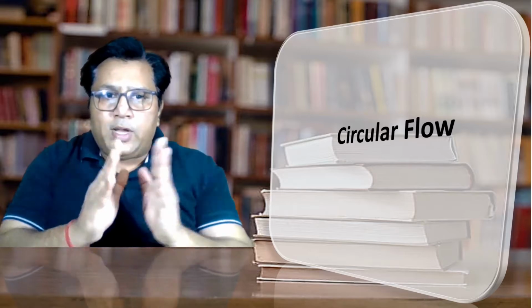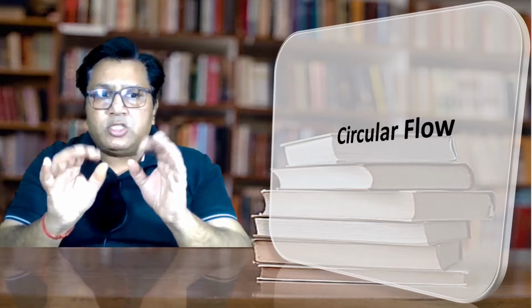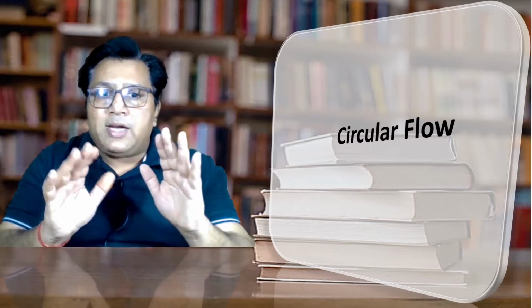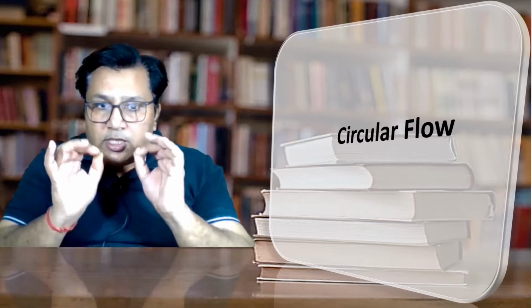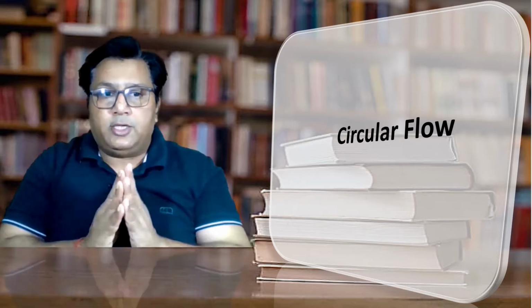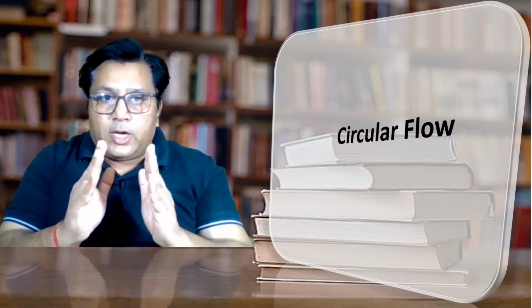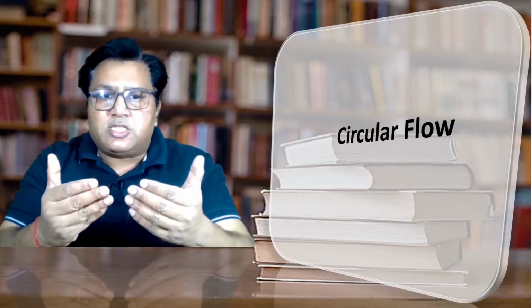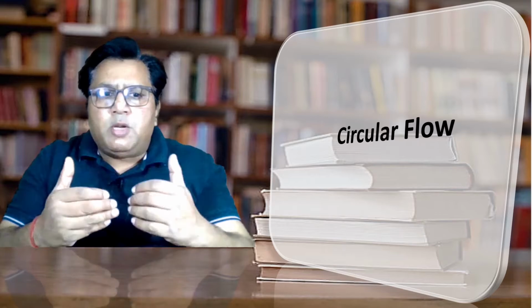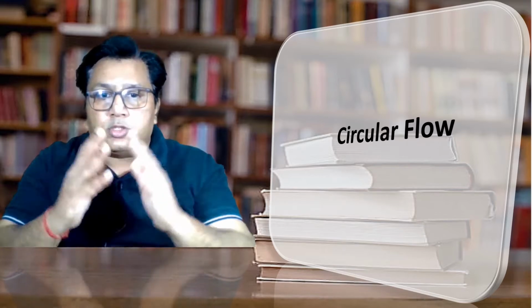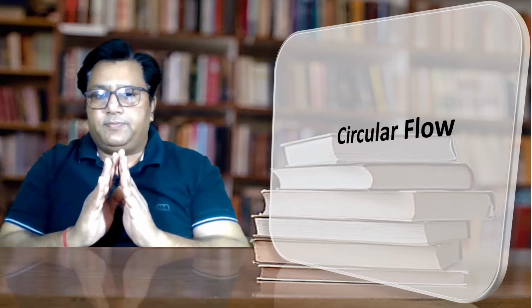The flow is circular in a sense that since human wants are unlimited, we know that all the human wants are unlimited, so demand is a continuous process. This suggests that in order to satisfy the never-ending demand, production is also a continuous process. This in turn again leads to multiply the demand manifold. Thus, a circular process continues and is vicious.